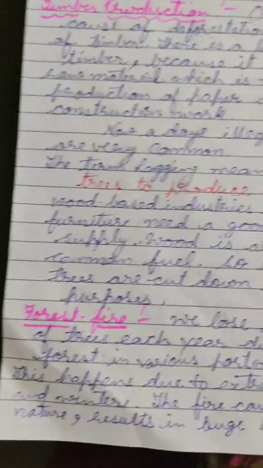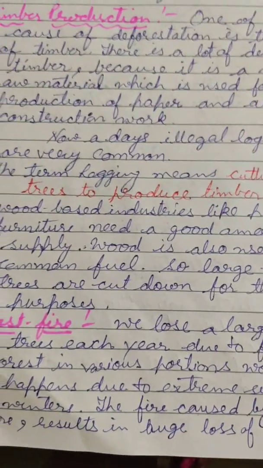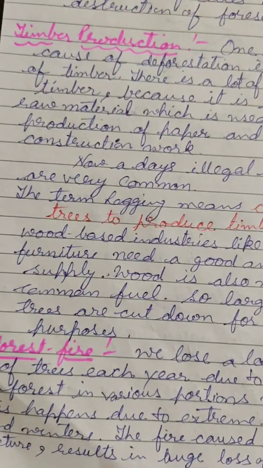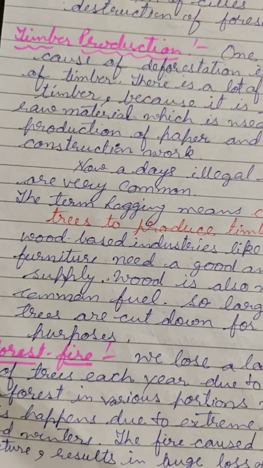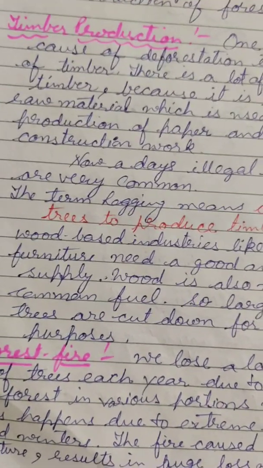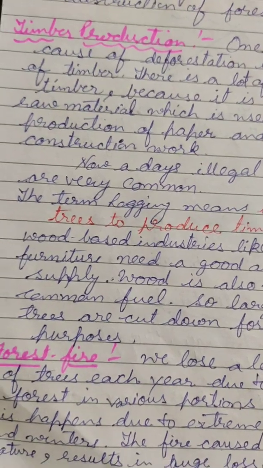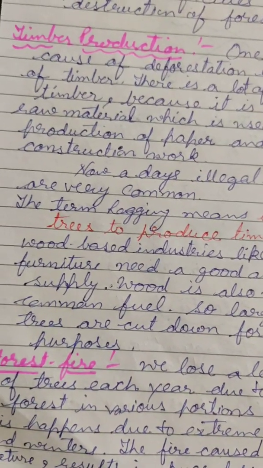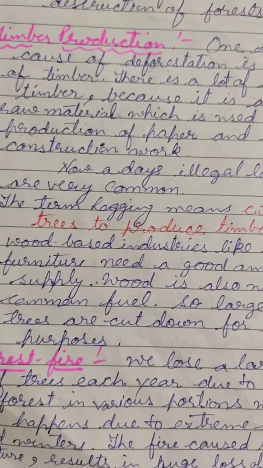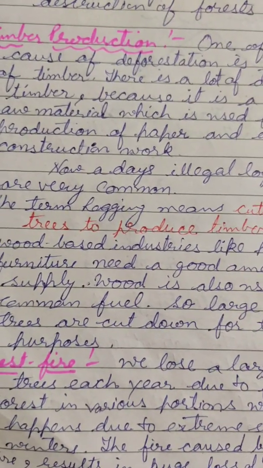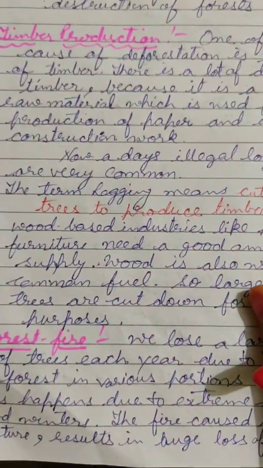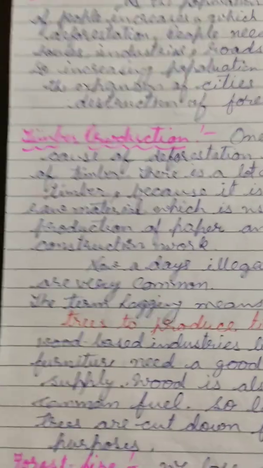Next is forest fire. Due to forest fires, we lose a large number of trees each year in various portions of the world, and this happens due to extreme summer and winter conditions, and fire caused by man or by nature. As a result, there is a huge loss of forest. So these are all the causes of deforestation.